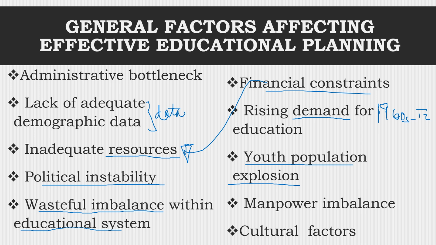But also there's manpower imbalance, because we find that some disciplines produce more graduates than others. As well as we have issues of cultural factors, such as male preferences compared to female. Some of the cultures don't consider education a priority, and therefore, if given the opportunity, they fail to utilize it, and therefore governments or states will always fail to reach goals and aims as intended.